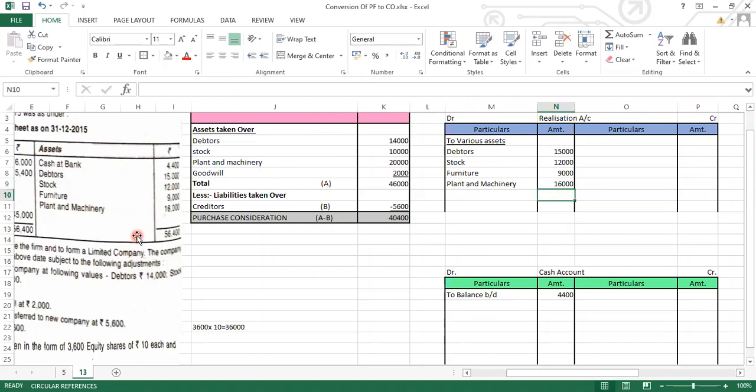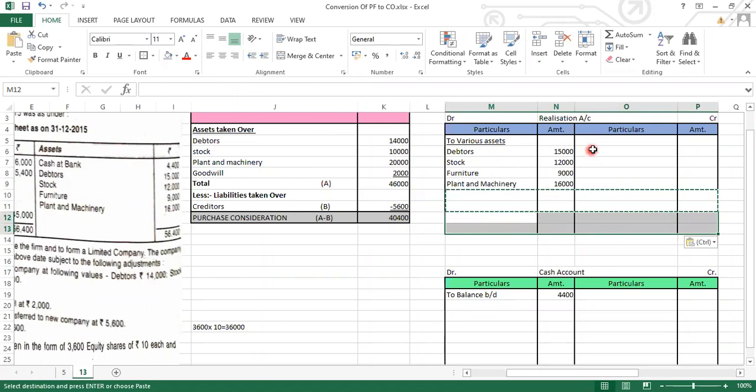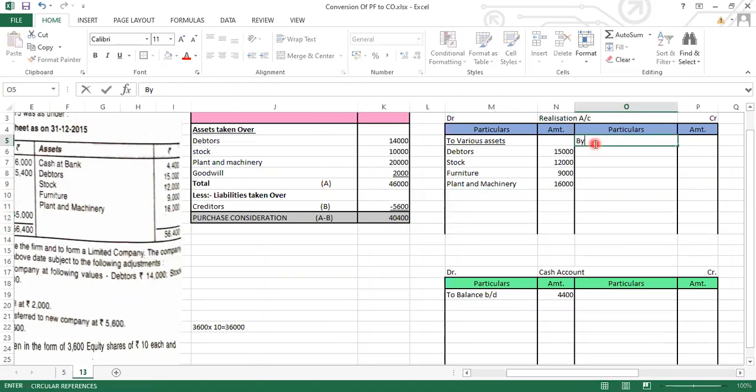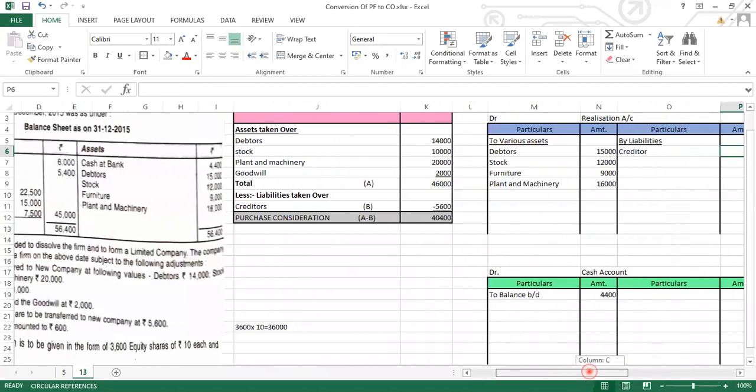Now we will have to record the liabilities. So let's record the liabilities. What will be the journal entry for recording the liabilities? Liabilities account debit to realization. So in realization, by liabilities. We only have one liability, that is the creditor. So here we will be writing down creditor. Now let's see the amount of the creditor. The amount of the creditor given is 6,000.